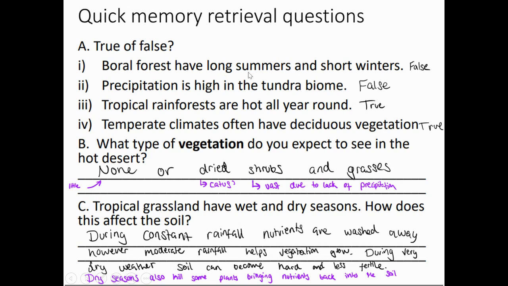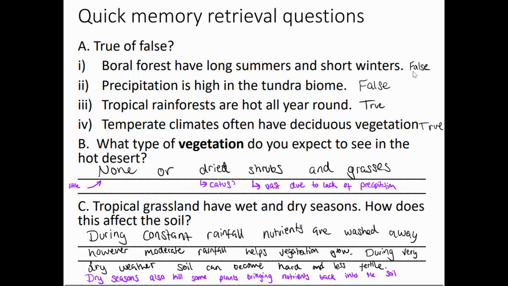Boreal forests have long summers and short winters. That is false. It is the opposite way round. Their winters are much longer than their summers. Precipitation is high in the tundra biome, also false. This is because the tundra biome is known as one of the largest deserts, so it is a dry region.